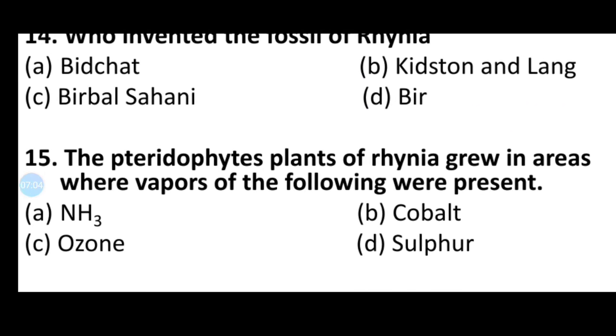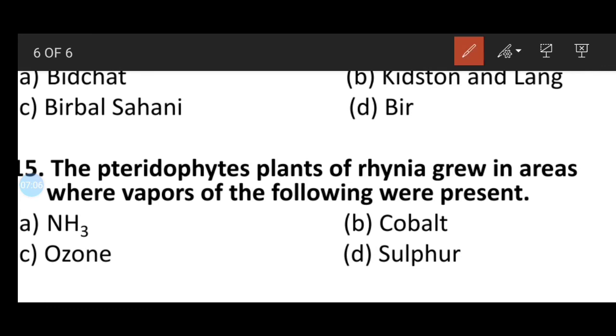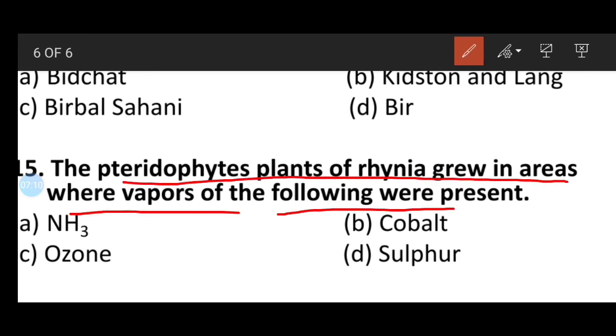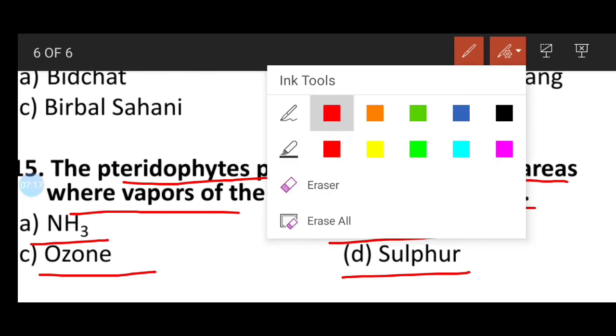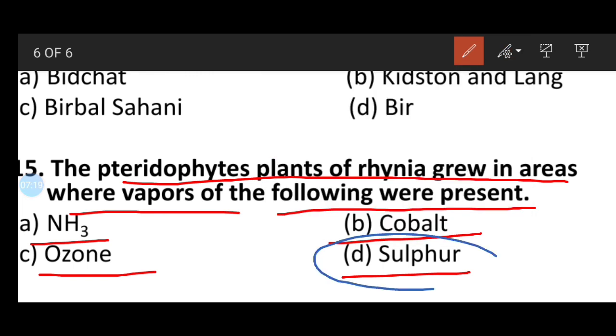Last question. The pteridophyte plant Rhynia grew in areas where vapors of the following were present: option A ammonia, option B cobalt, option C ozone, option D sulfur. Here the correct answer will be sulfur, since Rhynia grew in locations where sulfur arises.